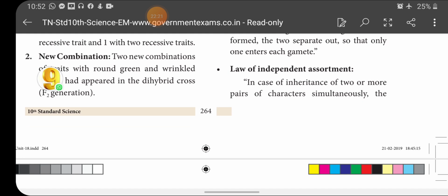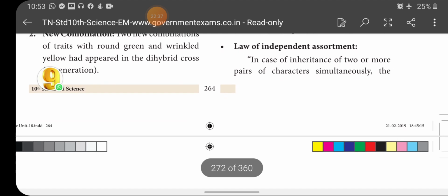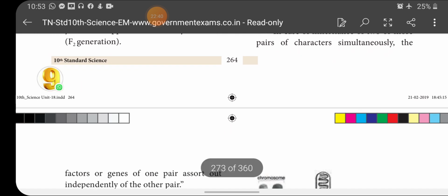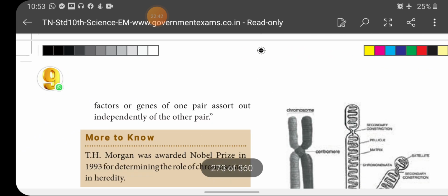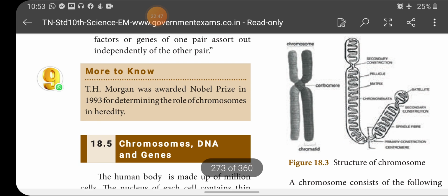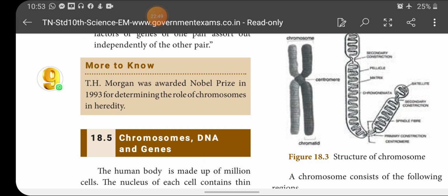Round can come and join with the green. In the same way wrinkled can go and join with the yellow. So, this is the law of independent assortment, related with the dihybrid cross. In case of inheritance of 2 or more pairs of characters simultaneously, the factors of one pair assort independently of the other pair. This is called what? Law of independent assortment.